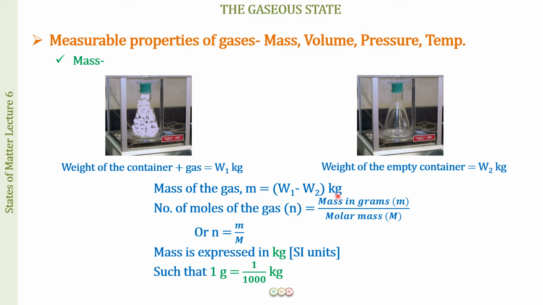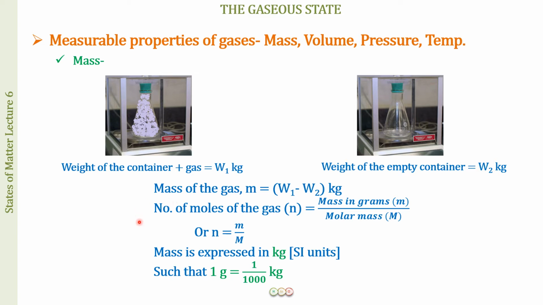Now, mass is expressed in kg because this is the SI unit. But generally we will try to express it in grams, because the mass in grams divided by the molar mass in grams gives us the number of moles of the gas. This is a very important relationship when we do the various gas laws. You already know how to calculate the number of moles.